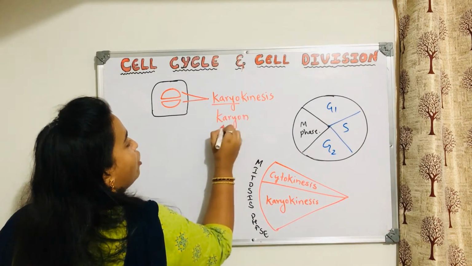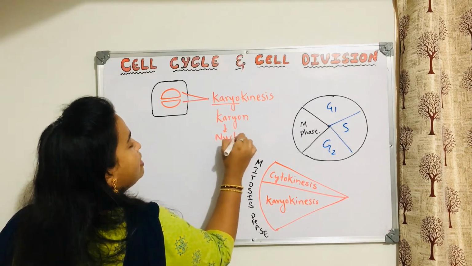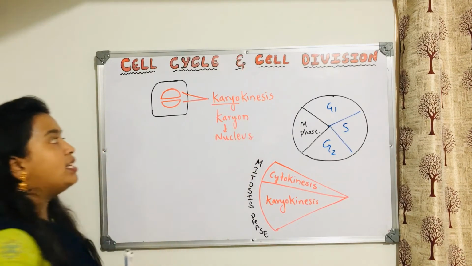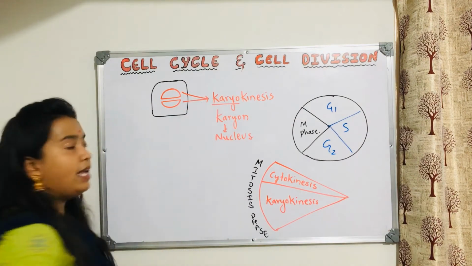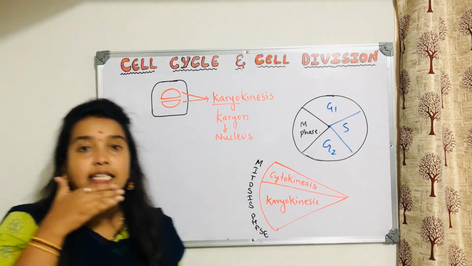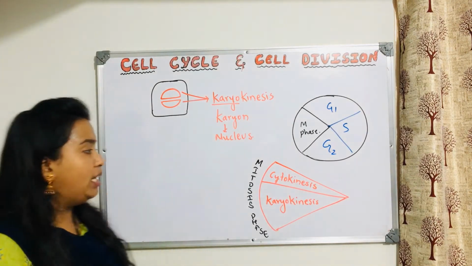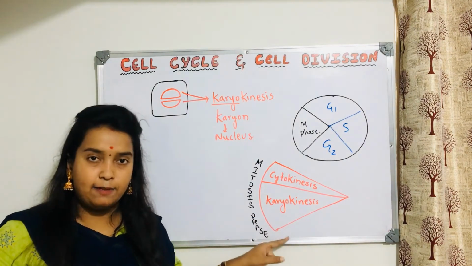Karyon. What does the term karyon mean? Karyon means nucleus. So what is dividing now? Nucleus is dividing. First, what will divide is the nucleus. Because of this only, the first thing is karyokinesis.